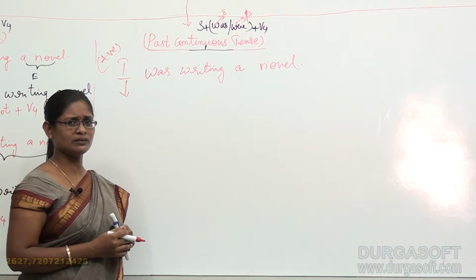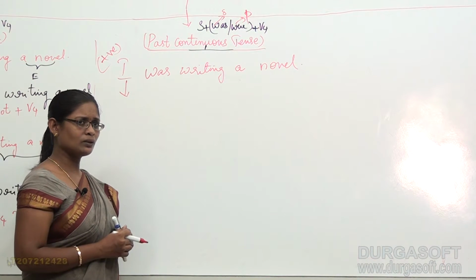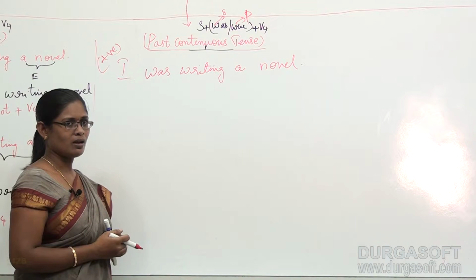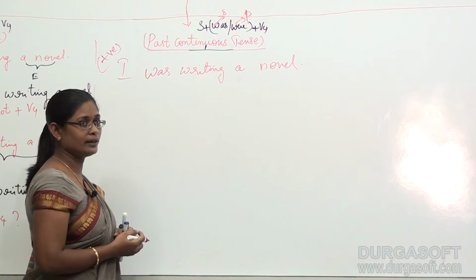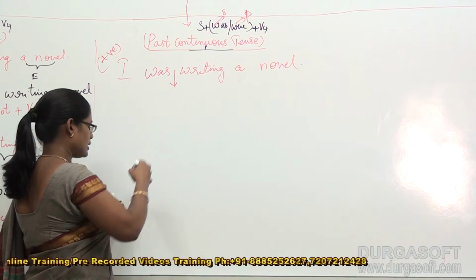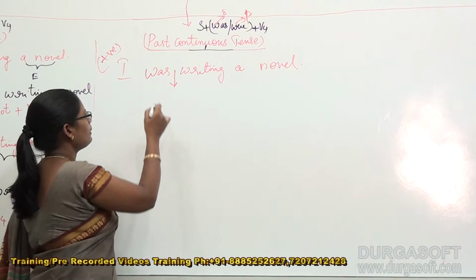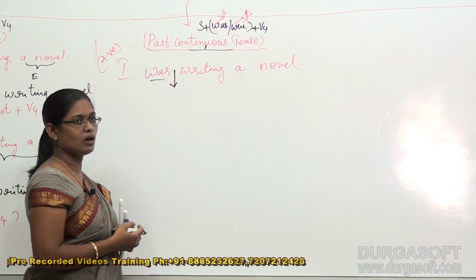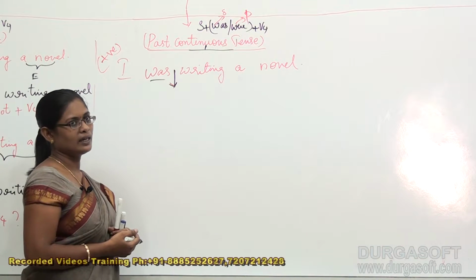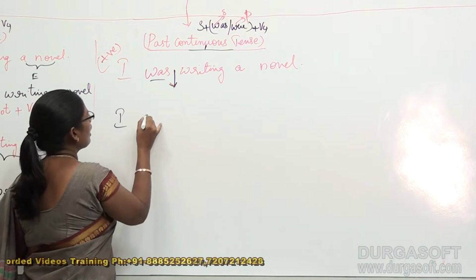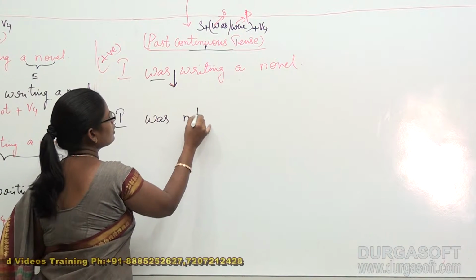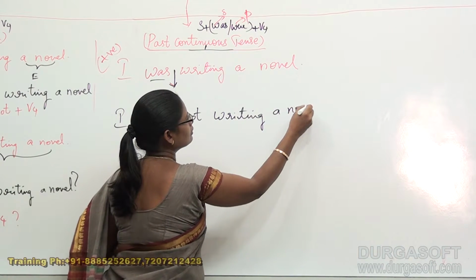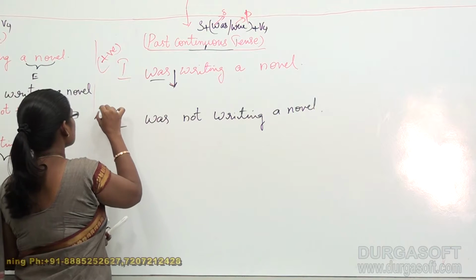How can you convert this positive sentence into negative? What was the rule that we are following? Very simple, adding not. Before adding not, where should you add not here? Very good. Beside your helping verb. Where is your helping verb? This is your helping verb, and beside the helping verb, if you add not, this whole sentence becomes a negative sentence. So I can write like this. I was not writing a novel.